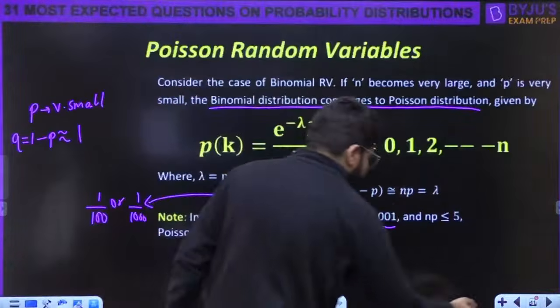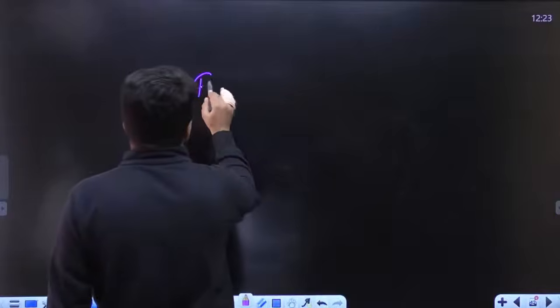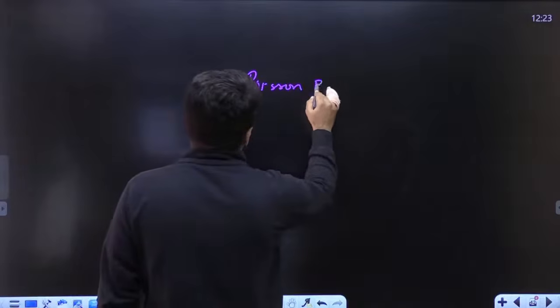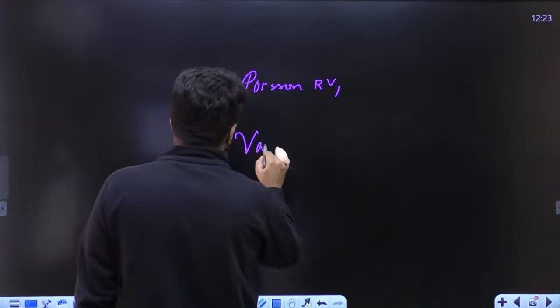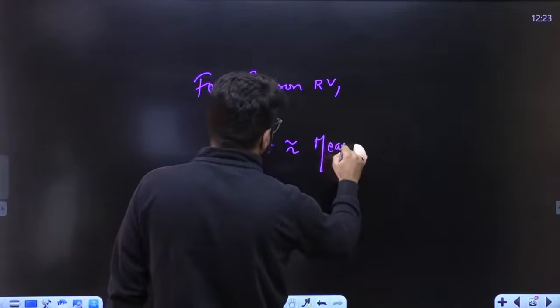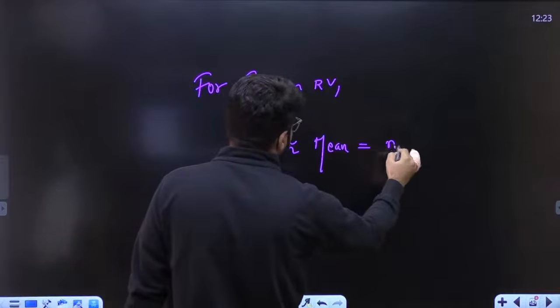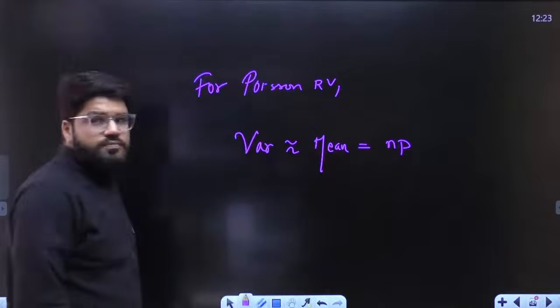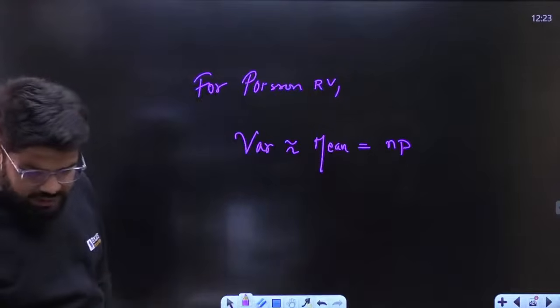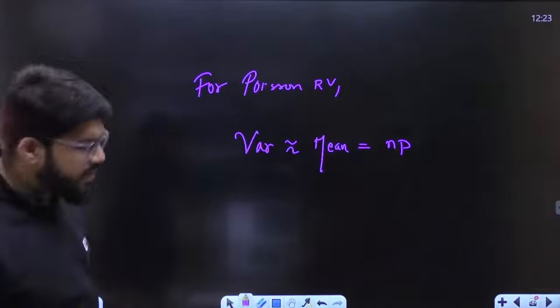A question can be asked on this. For Poisson, an important point to be noted is that the variance is approximately equal to the mean, that is, both are equal to np. Both are equal to np. A question can be asked straight on this. I'll tell you what type of question actually.